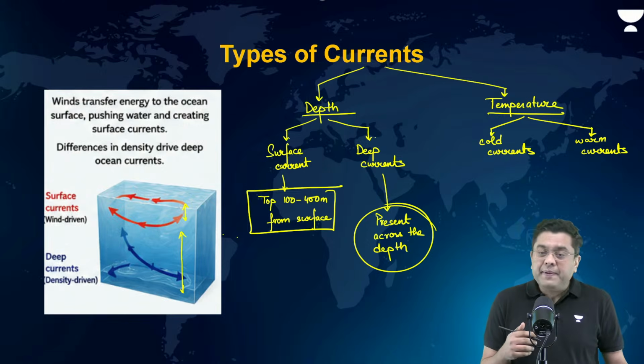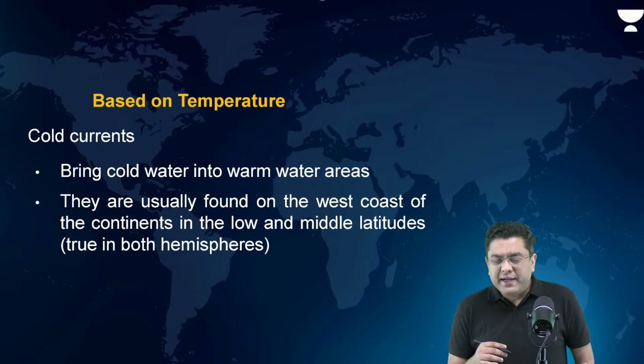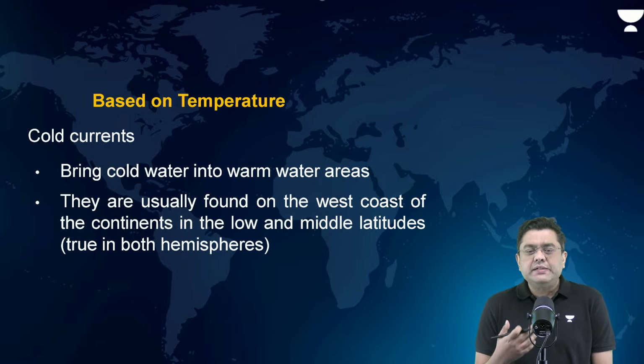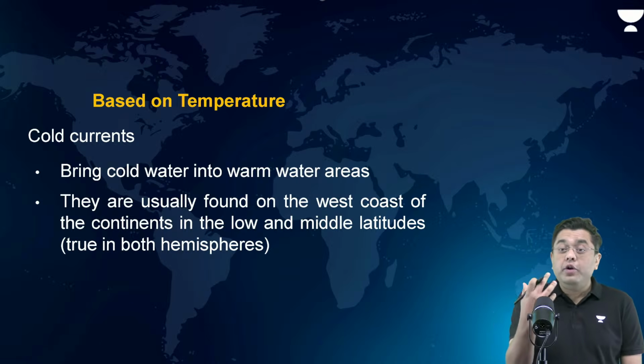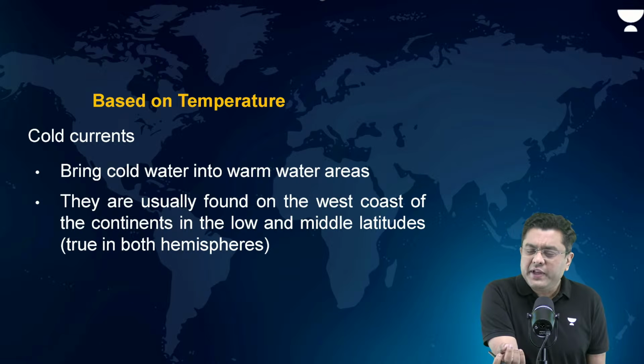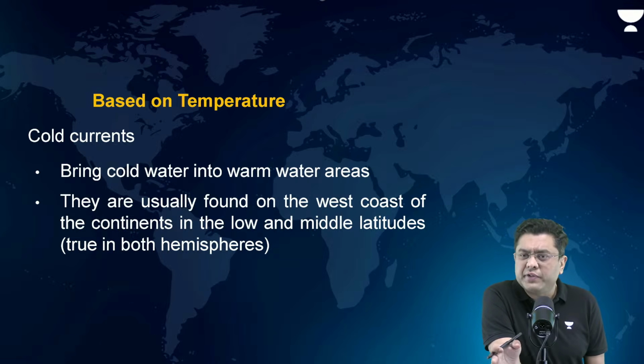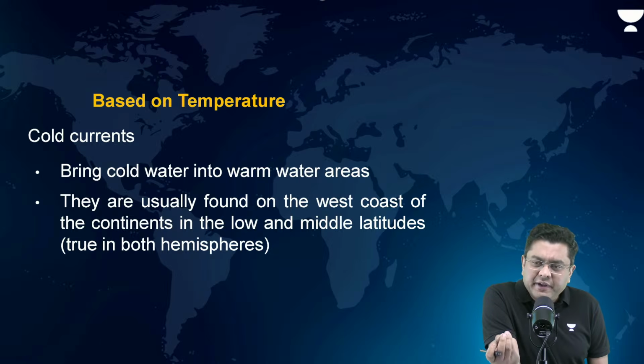Now, based upon temperature, you have the case of cold current. Cold current means what? They are colder. Temperature is colder, right? When you say a cold wind, do you associate a temperature to a cold wind? That it has to be 5 degrees Celsius, 4 degrees Celsius, etc. No. When do you say a wind is cold? If your region has been experiencing 45 degrees Celsius temperature, if the wind is even of 35, you will consider it to be cooler.